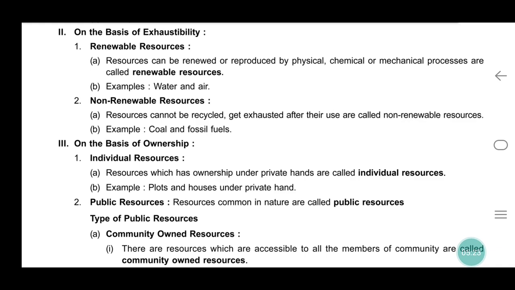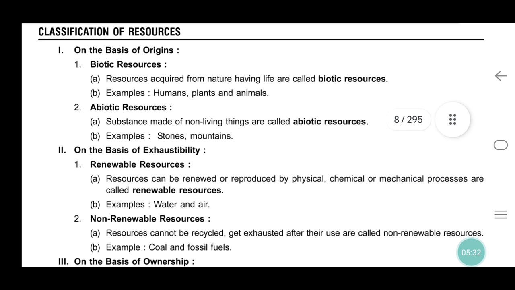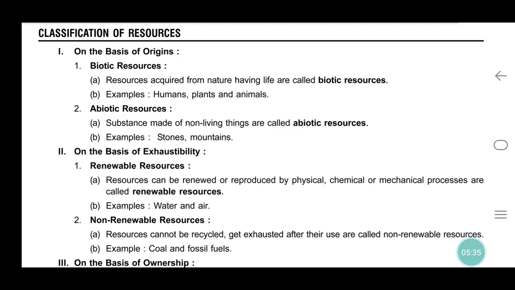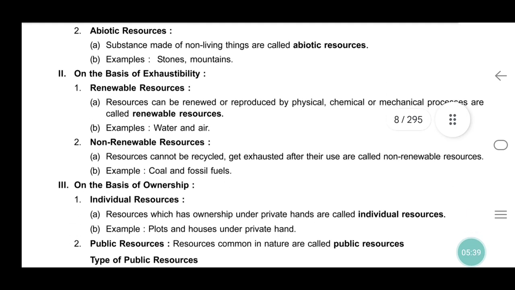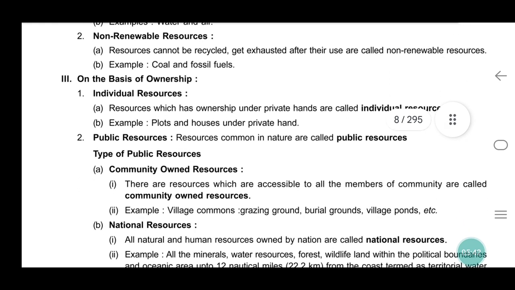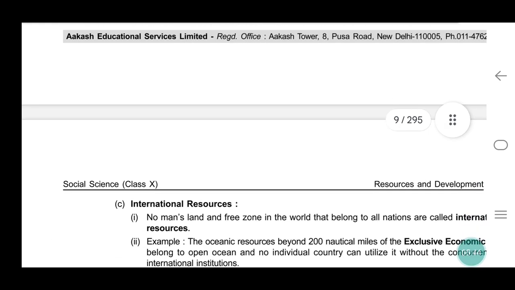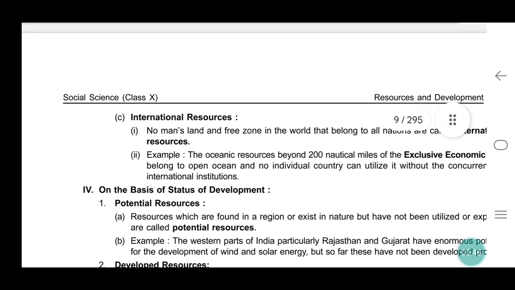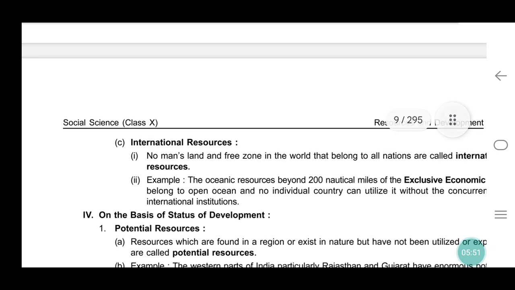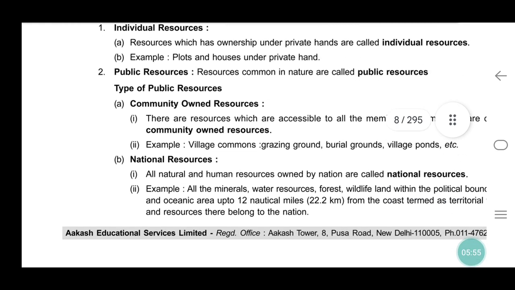Here, first of all, we understand what we mean by resources and what we mean by the classification of resources. Next we find the classification of resources on the basis of origin, accessibility, ownership, and status of development. The ocean is also one of the resources of national value.